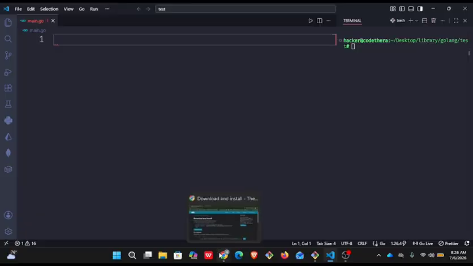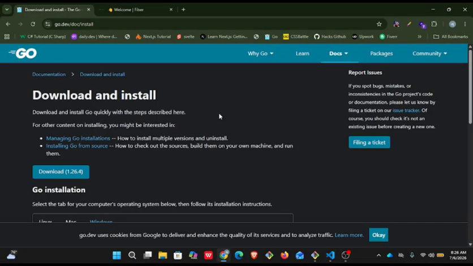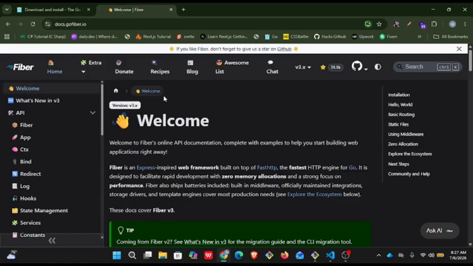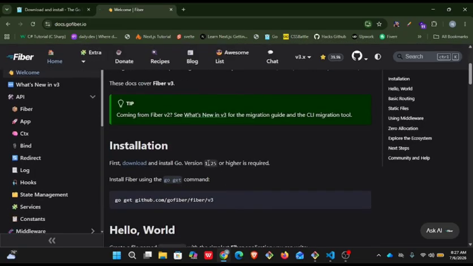Now before we start, I'm going to show you how easy it is to make a Golang Fiber server application. The first thing that I'm using is Go 1.26.4. This is a recent version of Golang, although if you are using 1.25, it's also okay. You can see what the docs say. If I use 1.25 or higher, it is still alright.